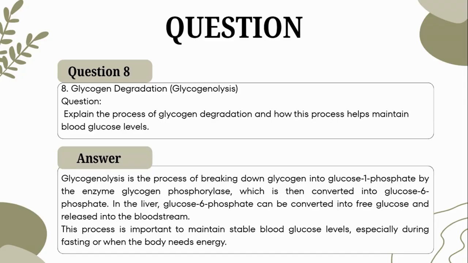Glycogenolysis is the process of breaking down glycogen into glucose 1-phosphate by the enzyme glycogen phosphorylase, which is then converted into glucose 6-phosphate. In the liver, glucose 6-phosphate can be converted into free glucose and released into the bloodstream. This process is important to maintain stable blood glucose levels, especially during fasting or when the body needs energy.